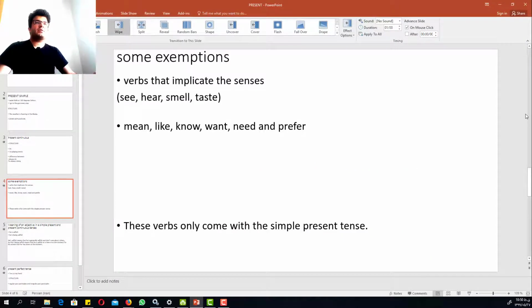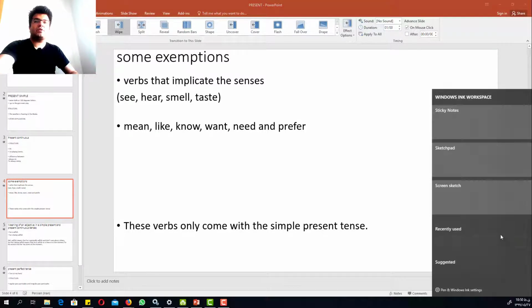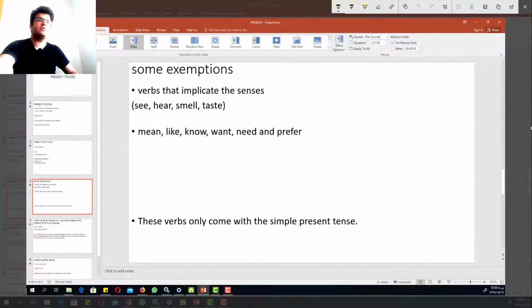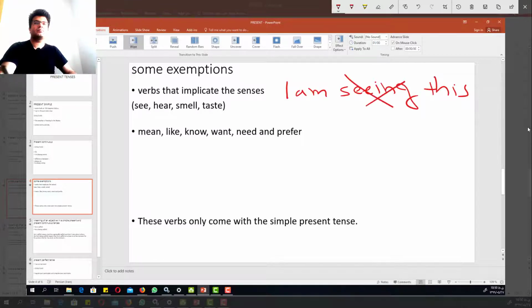Okay, here are some exceptions: we cannot use some verbs in the present continuous form. And why is that? Verbs like see, hear, smell, and taste involve the senses, and we cannot use the present continuous with them. For example, we cannot say I am seeing this; you should say I see this.